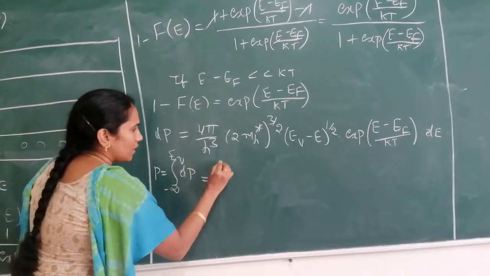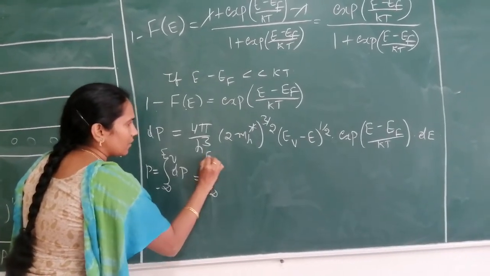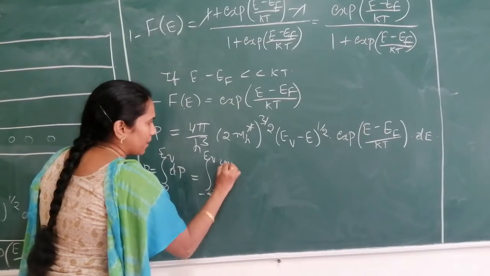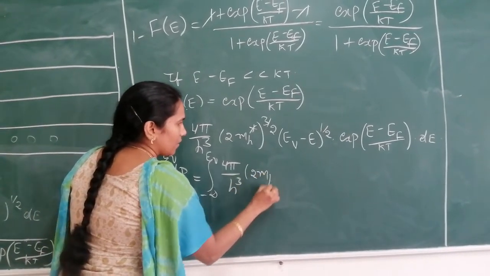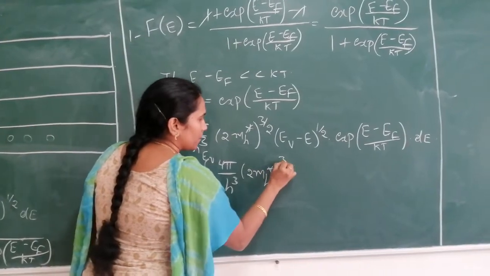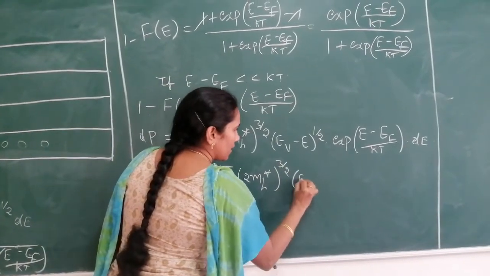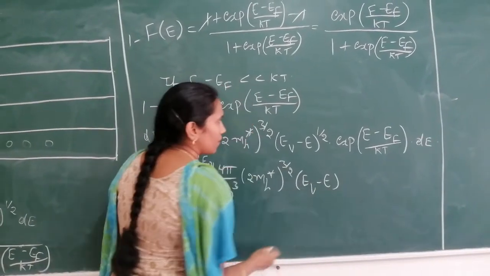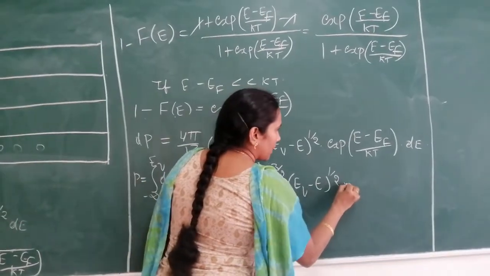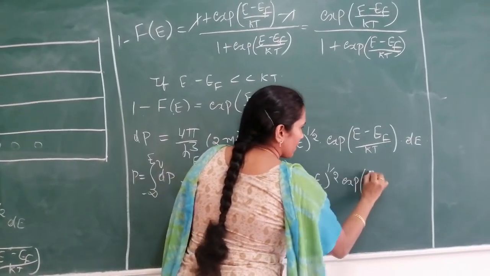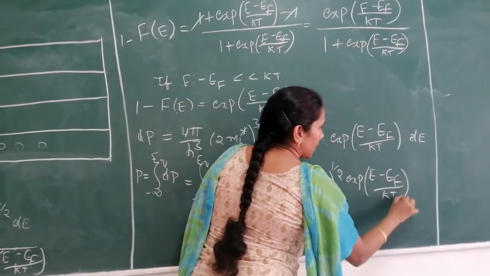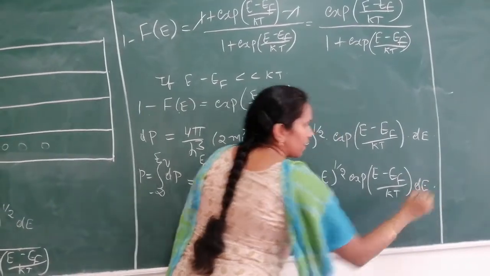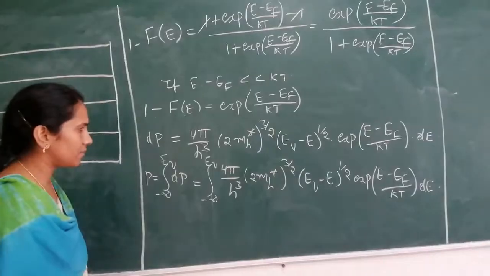So the integral from minus infinity to EV of 4π/h³ (2 mh*)^(3/2) (EV − E)^(1/2) exponential of (E − EF)/kT dE. Now I am taking the constant terms out of the integral.